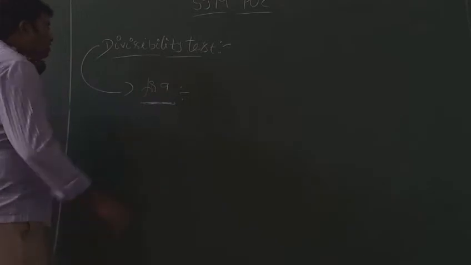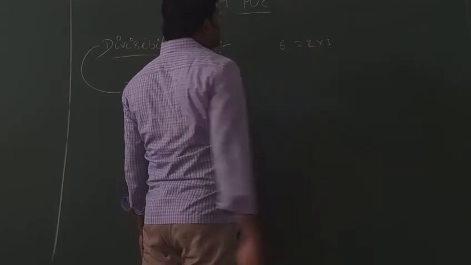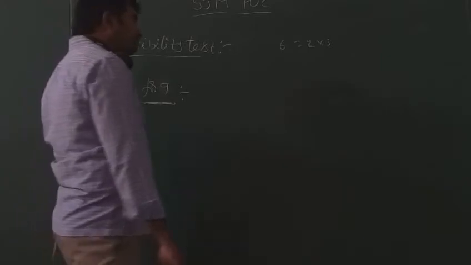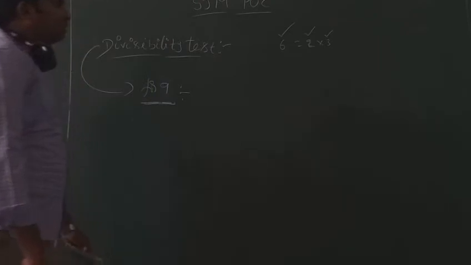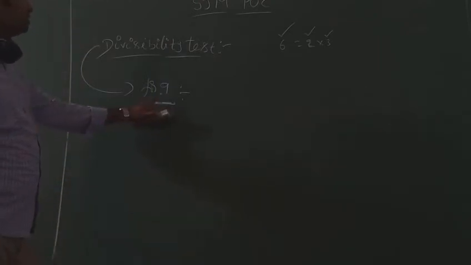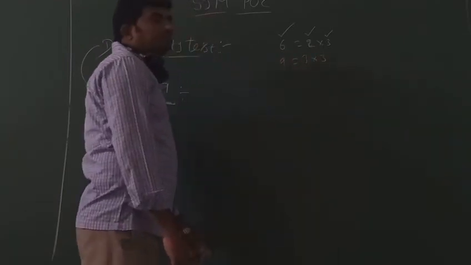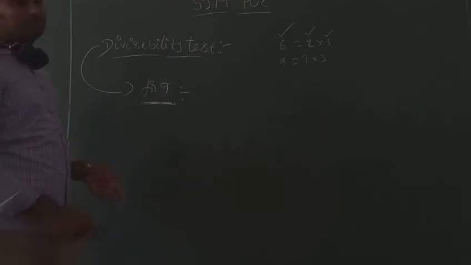Next, divisibility test for 9. So, what is the divisibility test for 6? 6 is the multiple of 2 and 3. So, if the number is divisible by 2 and 3, then no doubt the whole number is also divisible by 6. But here, what is the divisibility test for 9? 9 can be written as 3 into 3. So if a number is divisible by 9, it is also divisible by 3.